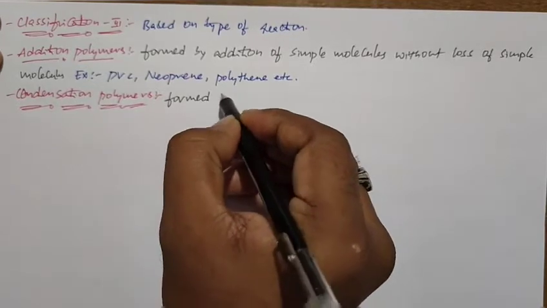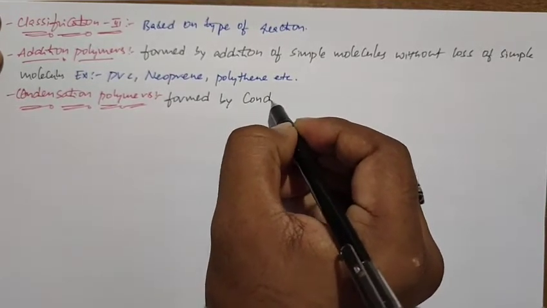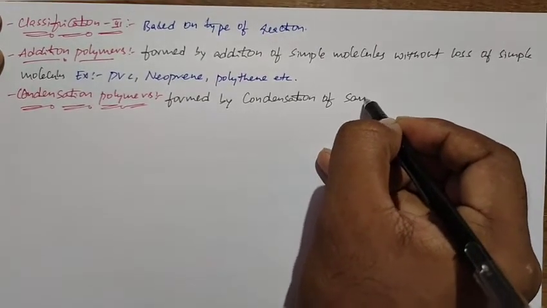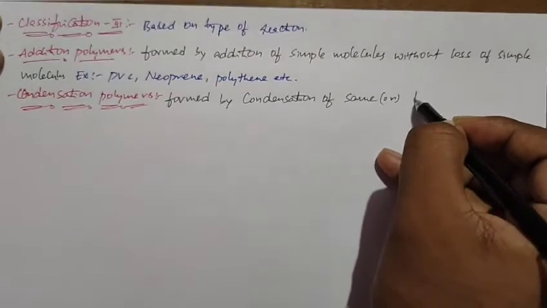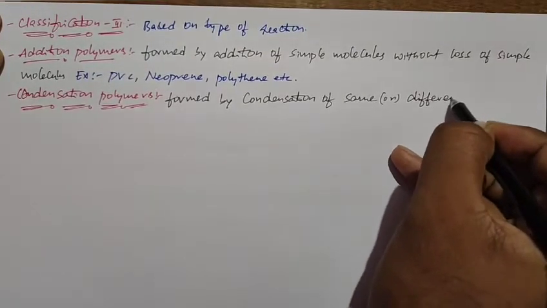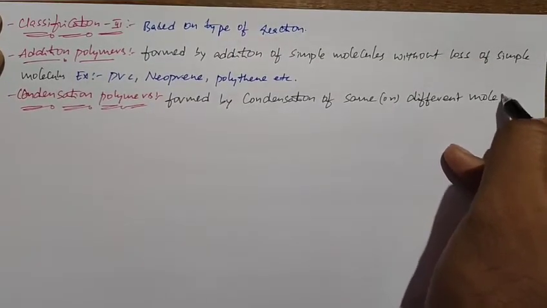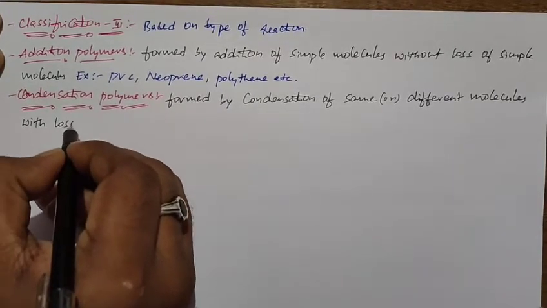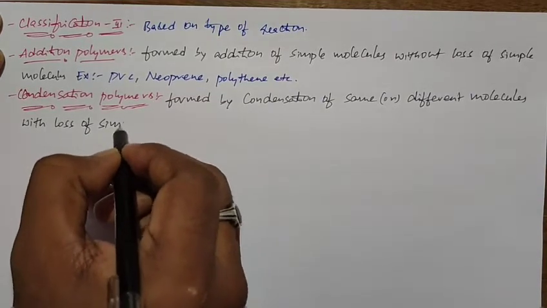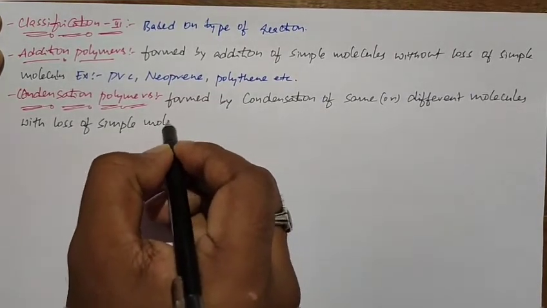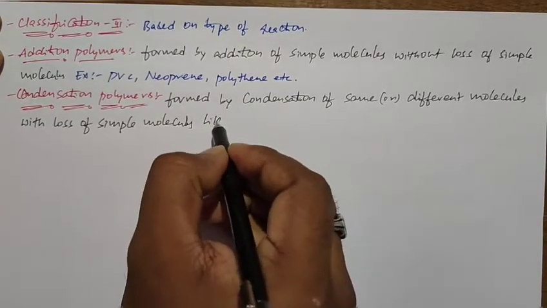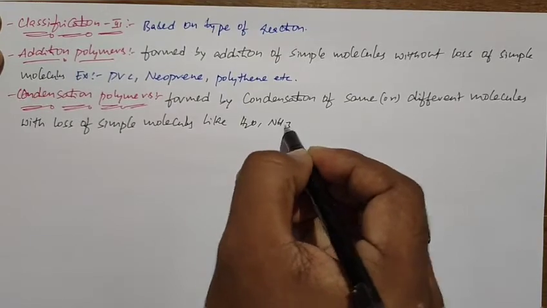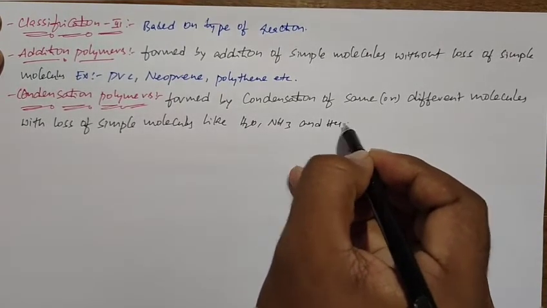So polymers formed by condensation of same or different molecules with loss of simple molecules like H2O, NH3 and HCl.